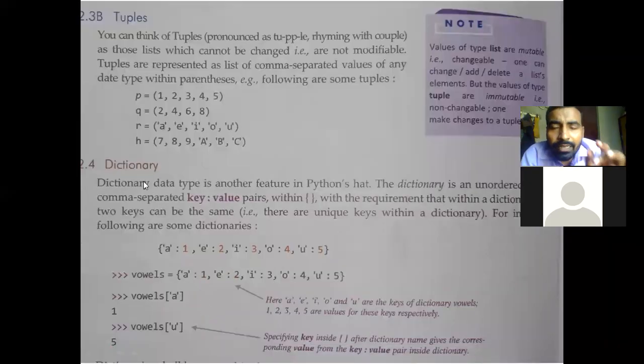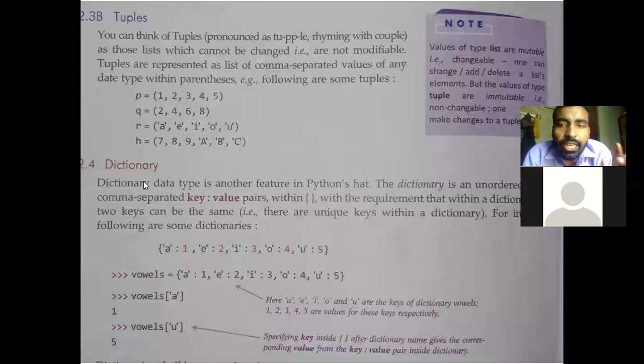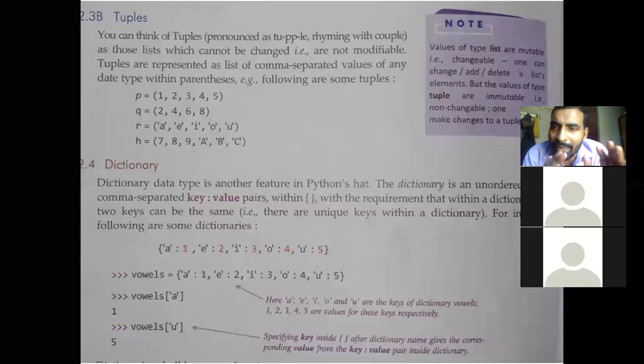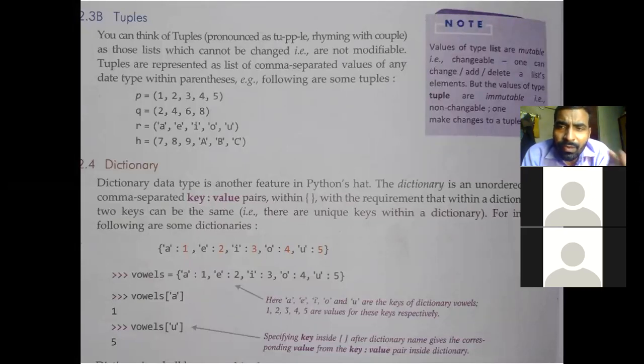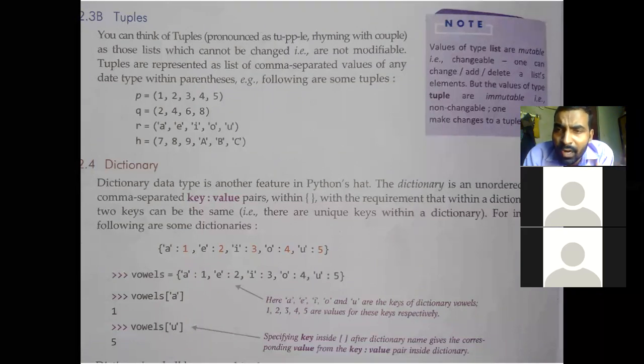Now we have the next data type, that is dictionary. You can compare it to a dictionary of alphabetical words, but actually it is a little bit different. Because in a dictionary, we find the meaning of different words arranged in sequential order.